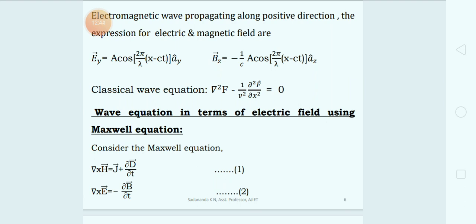The fourth equation is curl of vector H is equal to vector J plus dou by dou t of vector D. That's nothing but the Ampere-Maxwell law as well. And the third equation is curl of vector E is equal to minus dou by dou t of vector B. So call these equations number 1 and 2 as I have shown in the slide.